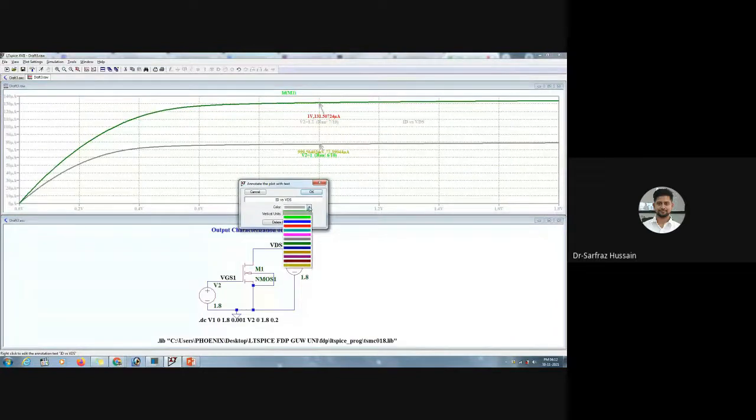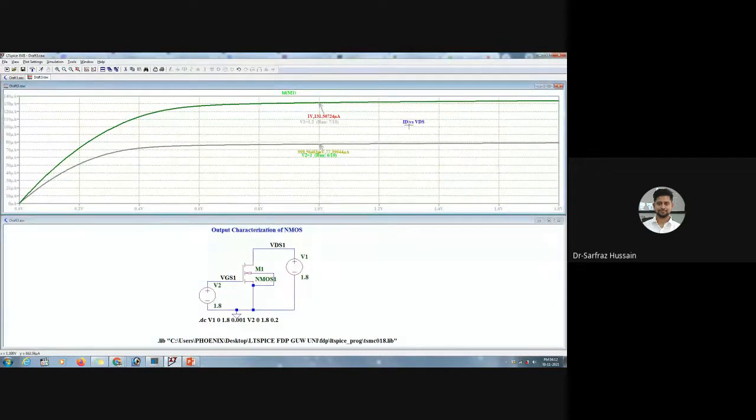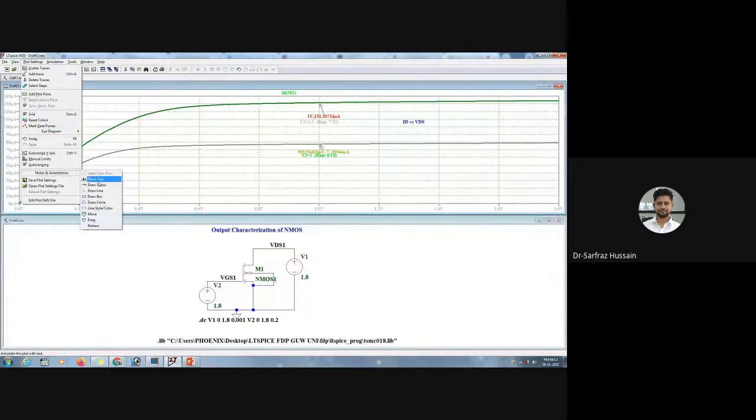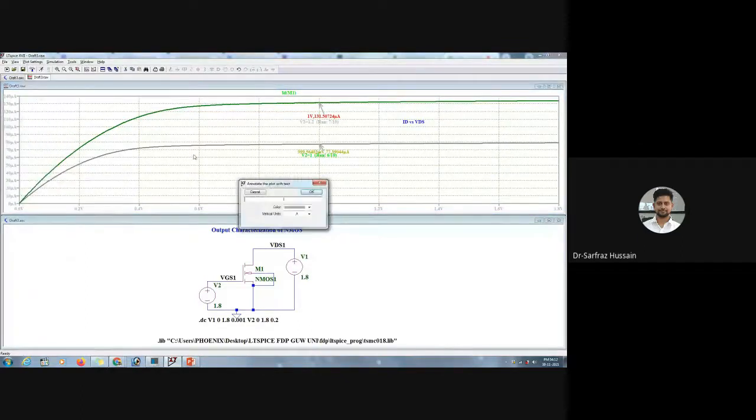So I can just choose. Okay, so ID versus VDS. So I am doing this one. Okay, so ID versus VDS. And here VGS is having two values. So let me put it into text also. So I can choose the text, and I can place the text over here.